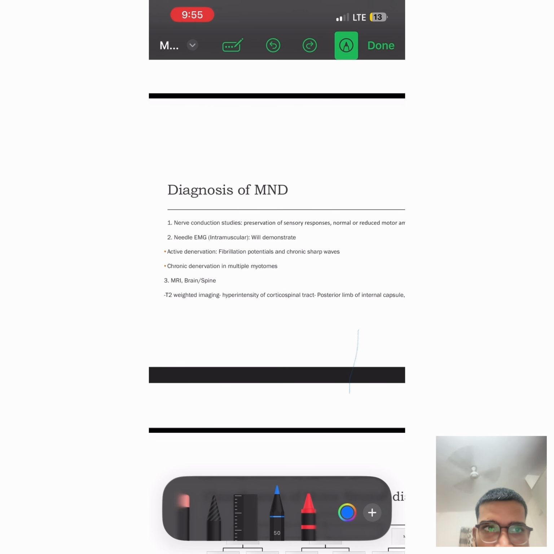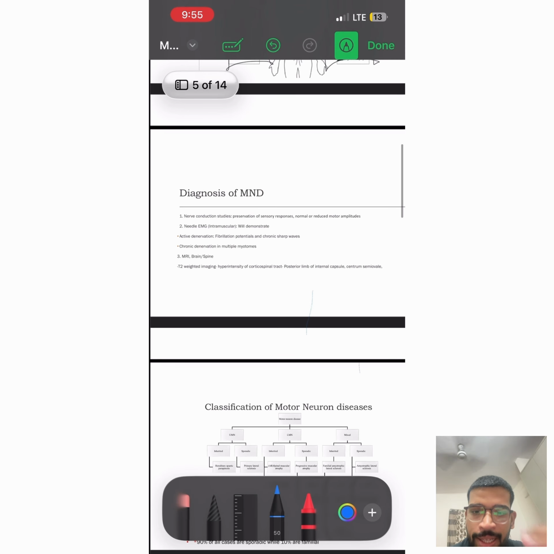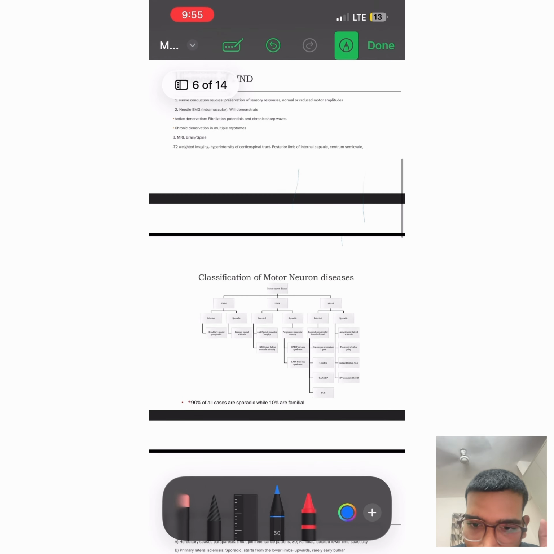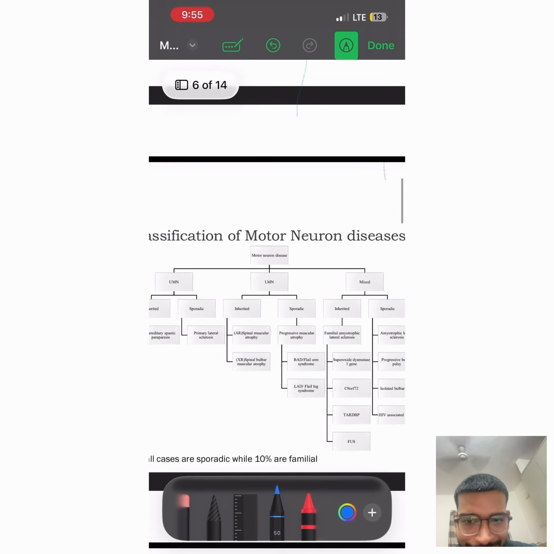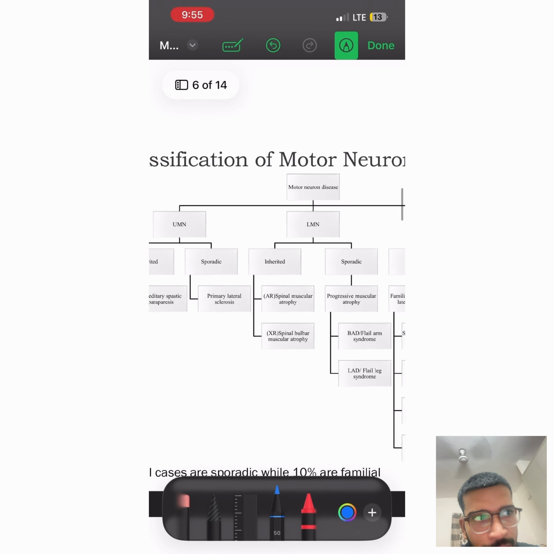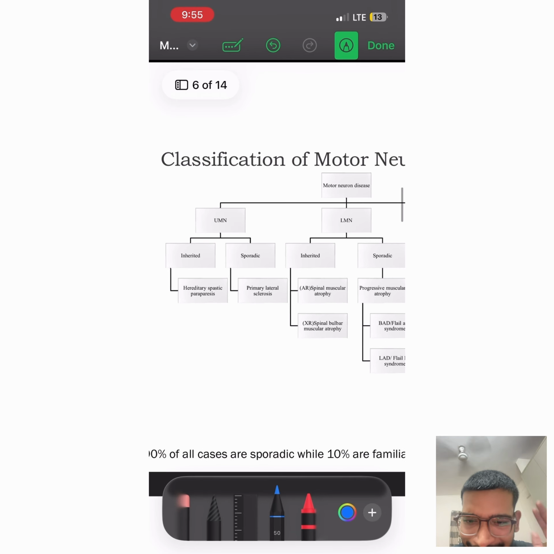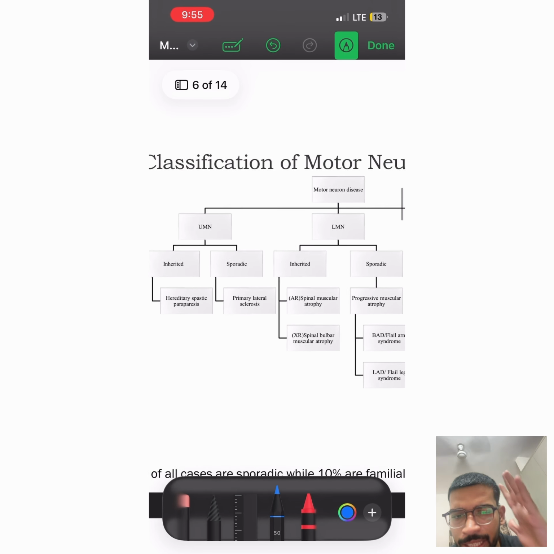So yeah, the management: there is symptomatic treatment that addresses muscle weakness and spasticity. Then there is a drug called riluzole, which is used in ALS and PLS to delay the disease progression. And there is supportive therapy like rehabilitation and assistive devices. In case of ALS particularly, there is no cure. There is just symptomatic and supportive treatment, like a finger extensor splint.